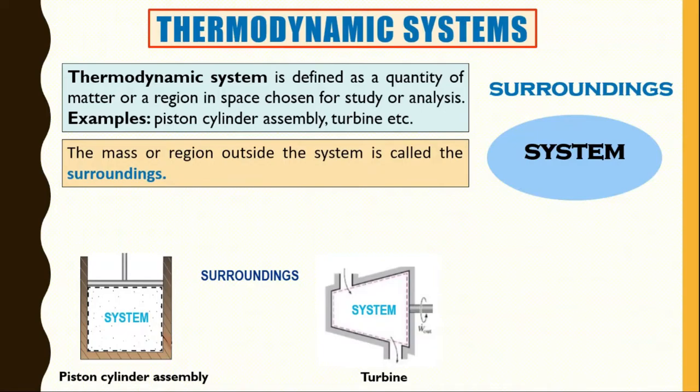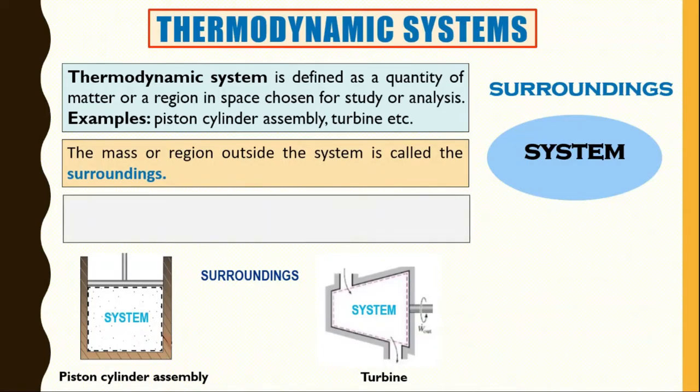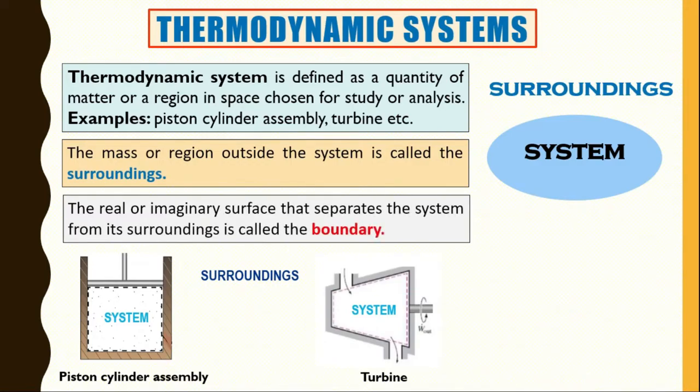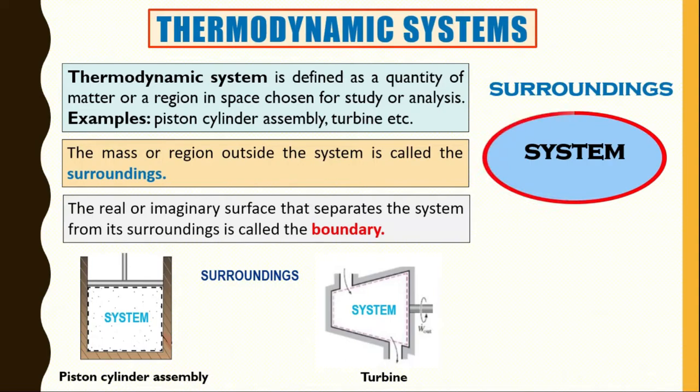Now the third definition is boundary. The real or imaginary surface that separates the system from its surrounding is called boundary. You can see in the figure, the red color line is considered the boundary. This line separates your system from the surrounding. So it is one type of surface that separates your system from the surrounding, and it is called a boundary. The system is a 3D space, so a surface is required to separate it from the surrounding.